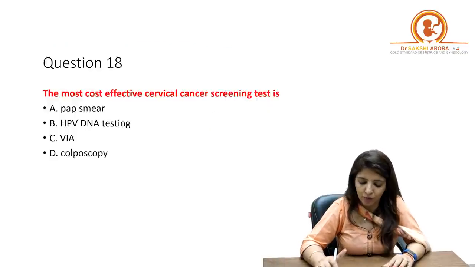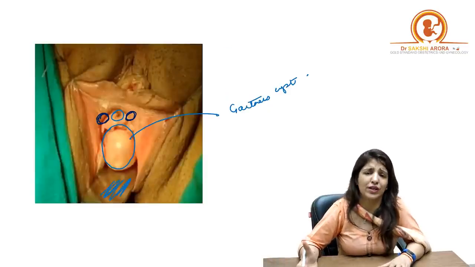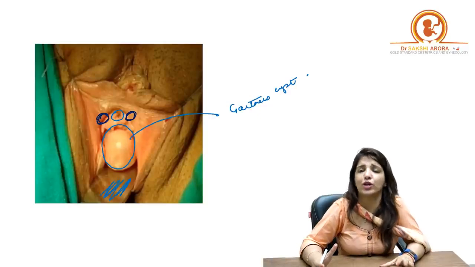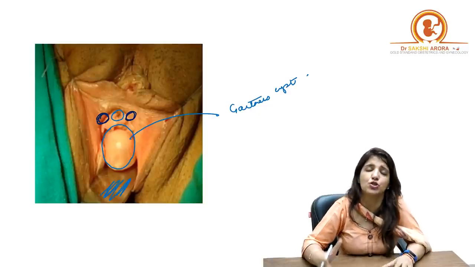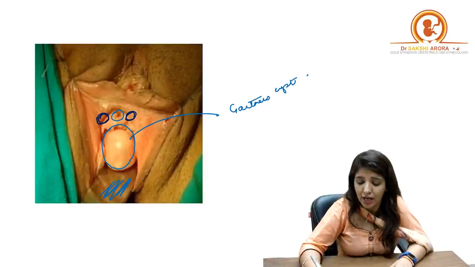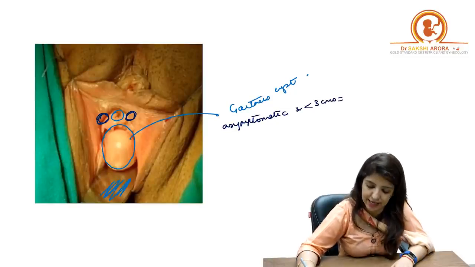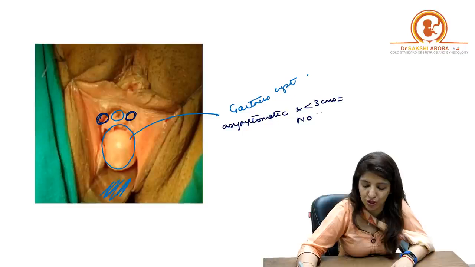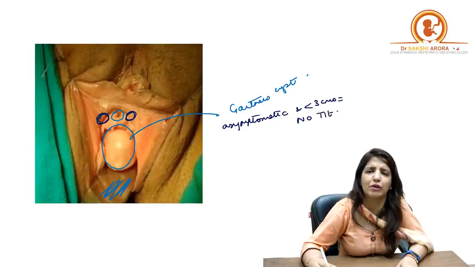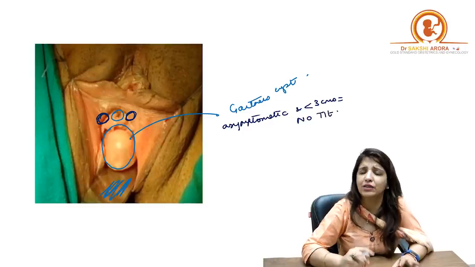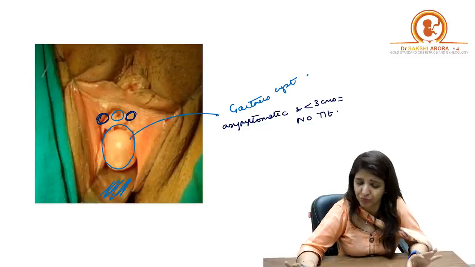Okay. Now, just before we go to the next question, one thing which I want to tell you about the management of Bartholin cyst, because it has undergone an update. So remember, if a Bartholin cyst is asymptomatic and it is less than 3 centimeters in size, then there is no treatment you have to give. You just have to tell the patient that she should take sitz bath.